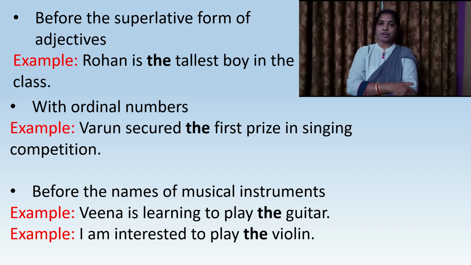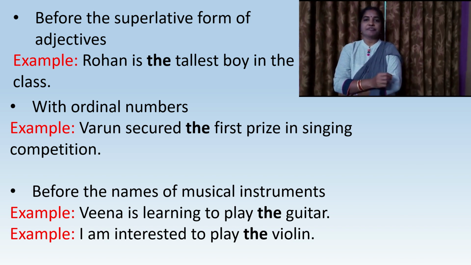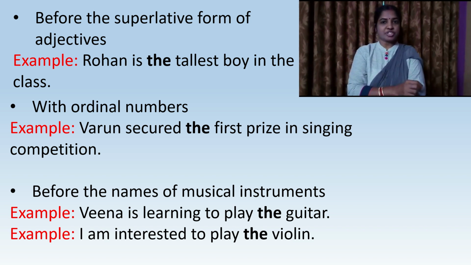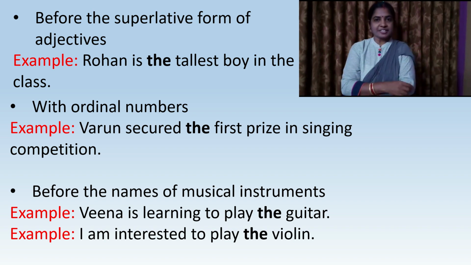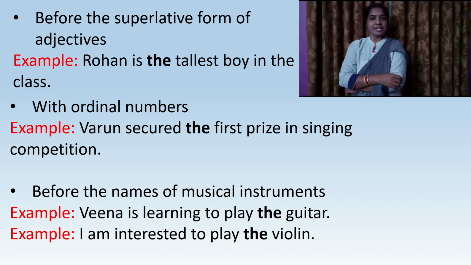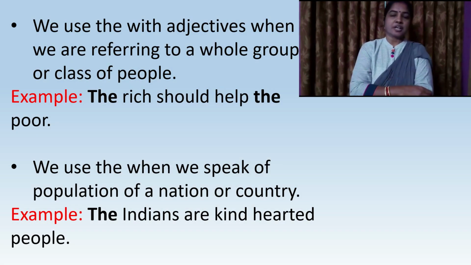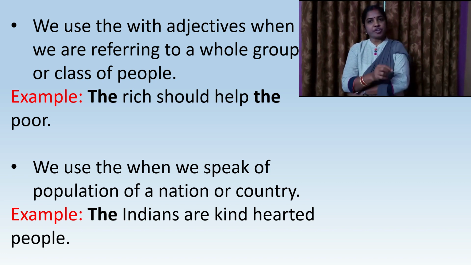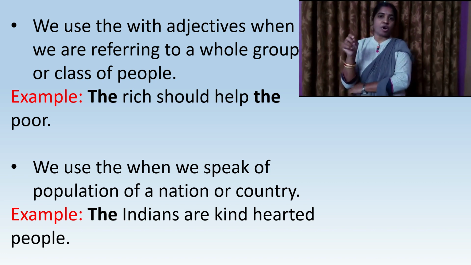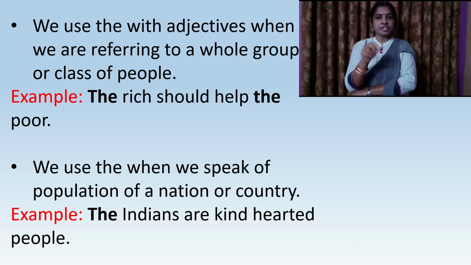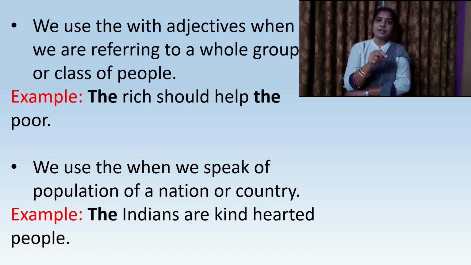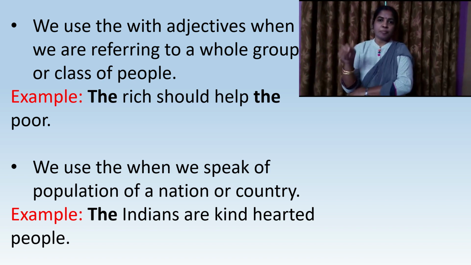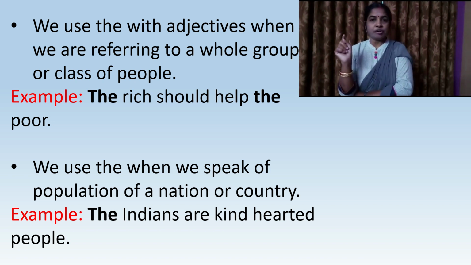Yes, we use the before musical instruments. Veena is learning to play the guitar. I am interested to play the violin. Yes, so I have used the before the musical instruments. Next, the is also used with the adjective before the noun which is referred to as a whole class or group. For example, the rich should help the poor. Here, the rich means all the rich people and the poor means all the poor people. So they are referred to as one class or group.